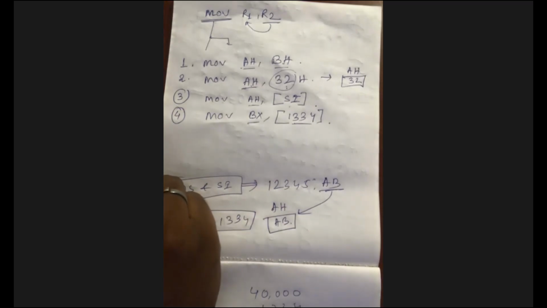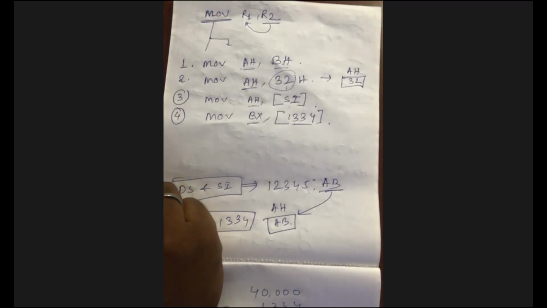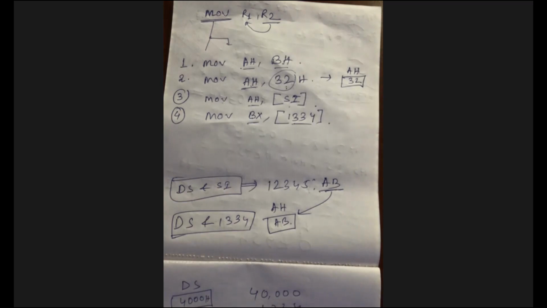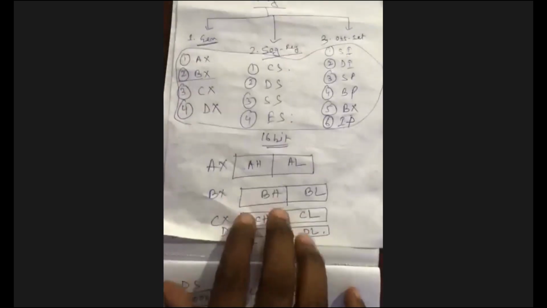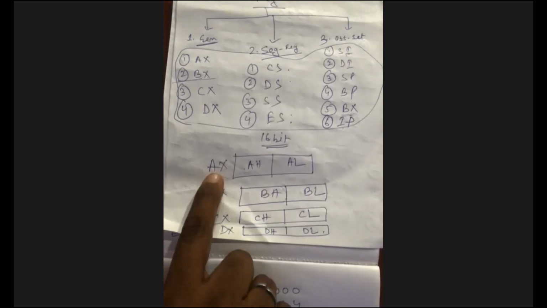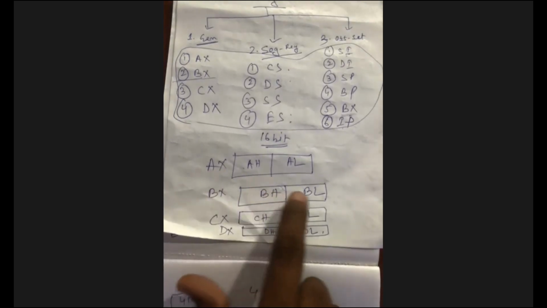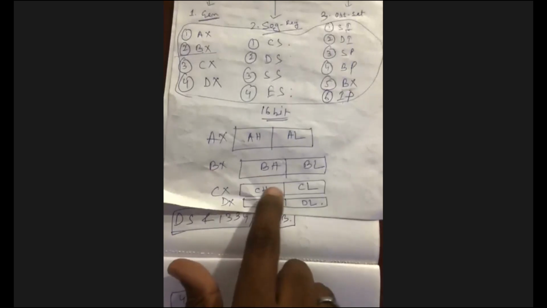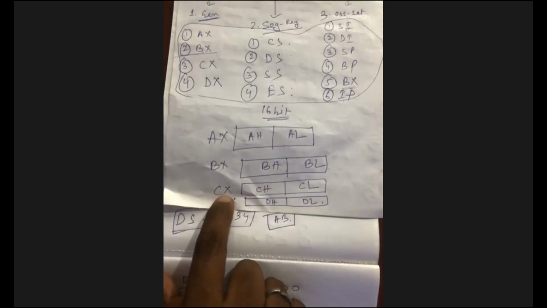Sir, so if we give AH, AL or BH, then it is 8-bit. And if we give AX, BX, CX, DX, then it will be a 16-bit operation. AX means together: AH and AL together is called AX. BH and BL together is called BX. CH and CL together is called CX. DH and DL together is called DX.